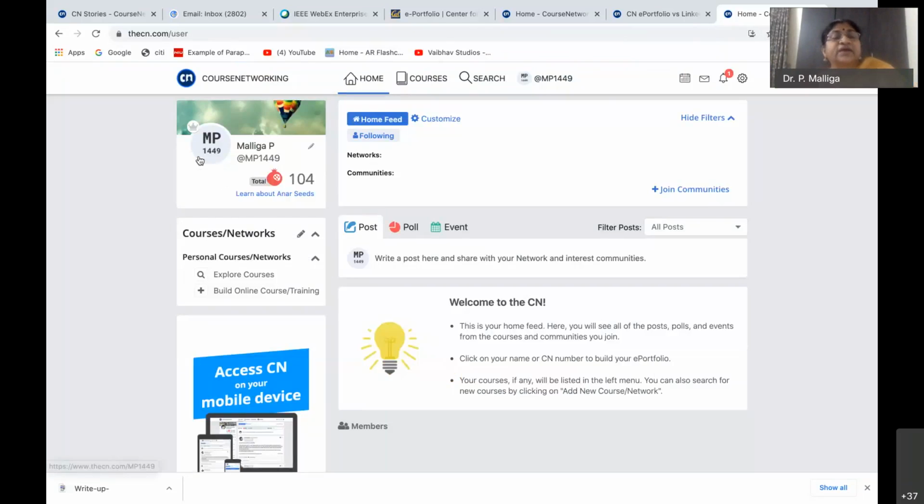So this MP1449 is my code. You have two things to remember: this number as well as your password. That's it. See, the ANR is there. This is the reward point or the gamification point. It has given me 104. I have not done anything in this login. It keeps on adding whatever we do. So, okay, the first thing we have done.